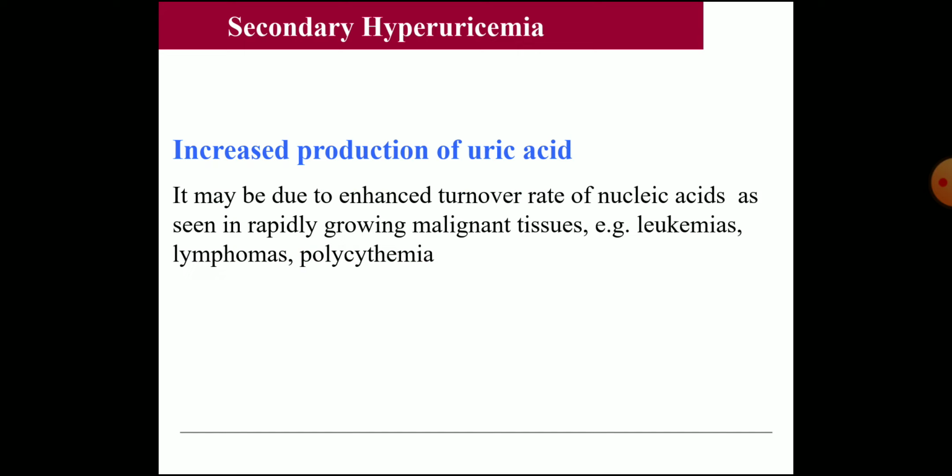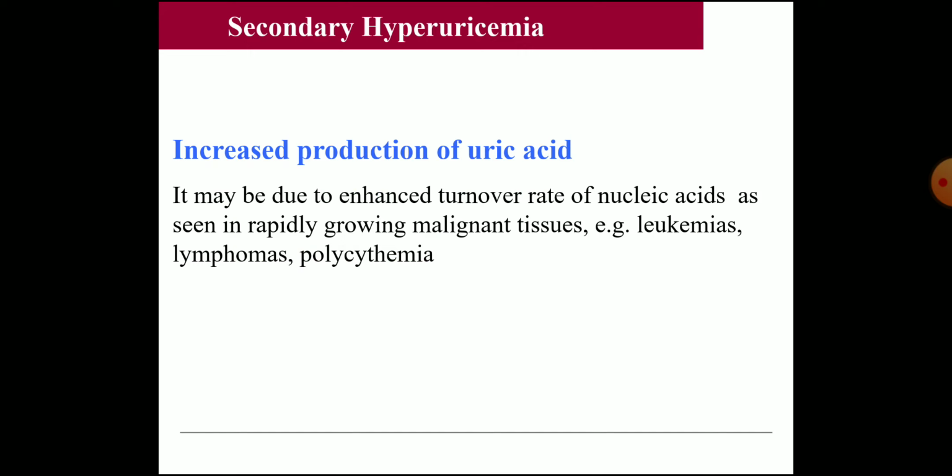Then there is HGPRTase, as I told you. IMP and GMP are produced in the salvage pathway, that is the recycling of the purine bases and nucleosides. Whenever the enzymes HGPRTase and APRTase are deficient, there will be more production of PRPP. That PRPP again will produce more purine nucleotides, which will finally produce uric acid. So those are the two types, with increased production of uric acid.